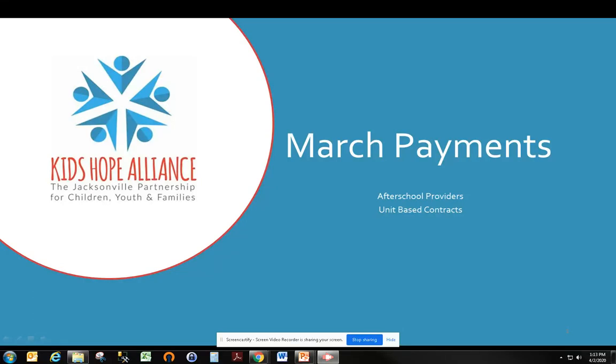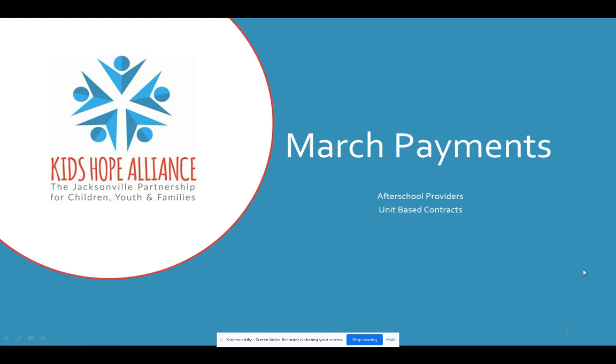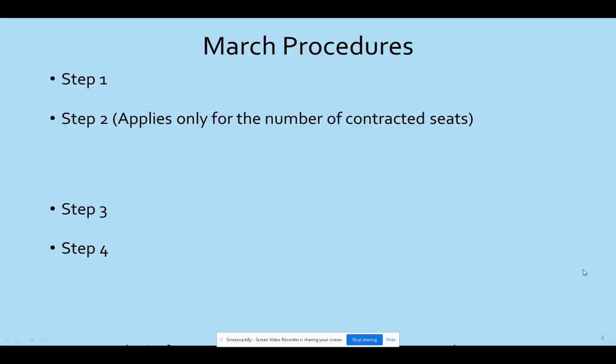I'd like to share a quick video that will step through the process for how to do March payments during the special circumstances related to closures for this month. This example is for unit-based contracts, those doing units of service, and the closest example is for after-school providers. We have a four-step process that begins with ensuring that the units of service that you actually provided in person to students are recorded in SAMIS for the period March 1 through March 13th.